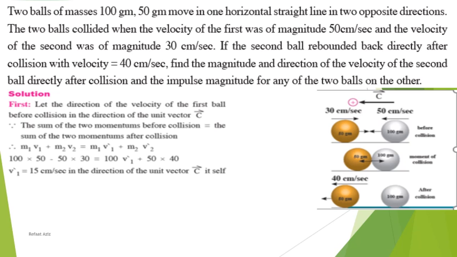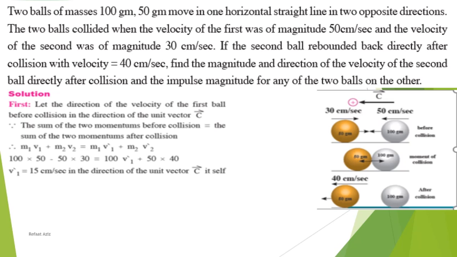Negative here is the direction of v2. This is the positive direction, then this is the negative direction. After collision, this is the same direction as c, so it will be positive. Then 100 gram v1 dash plus 50 times 40, where 40 is the velocity after collision.